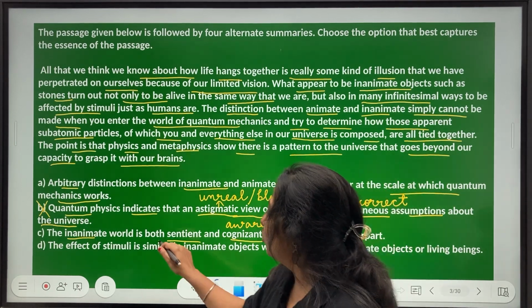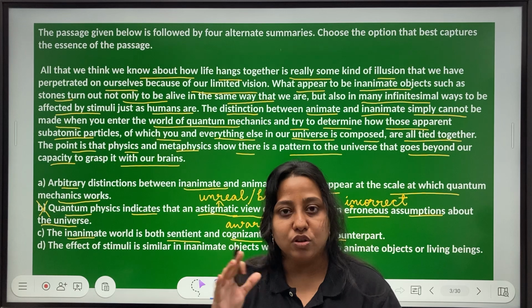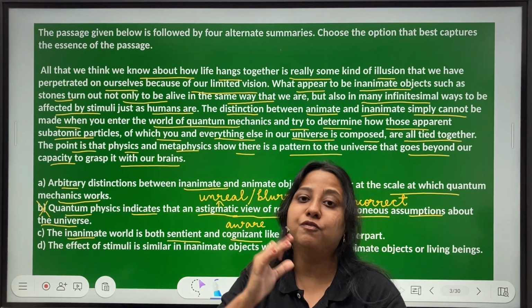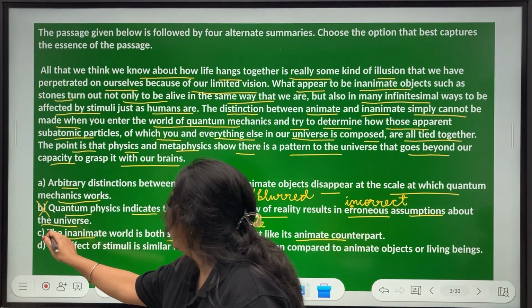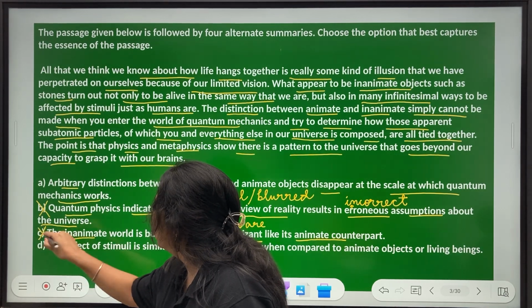One more thing, there is no mention of quantum mechanics, which was also an important point of discussion, which I also found in A. So by that logic, I am rejecting this, okay. A part of it is missing, which I found in some other option.